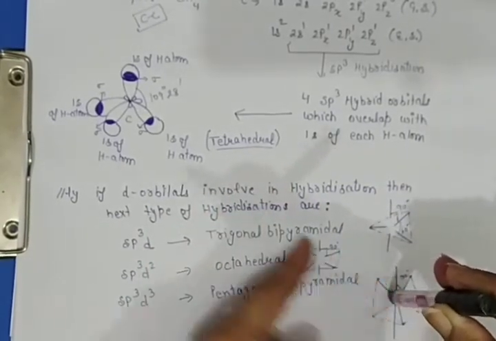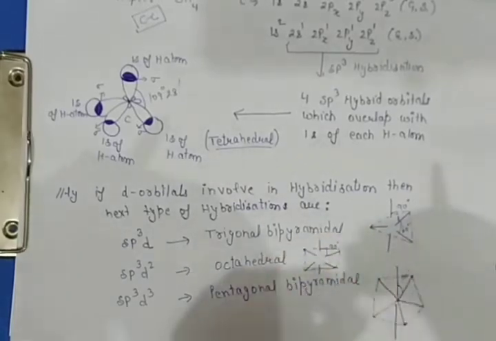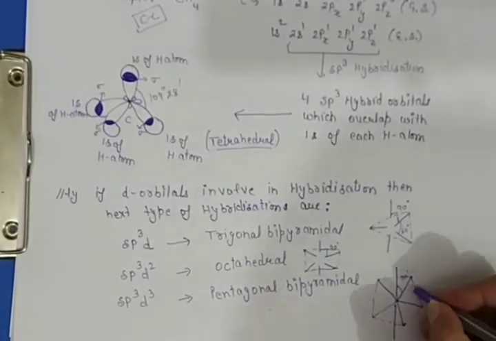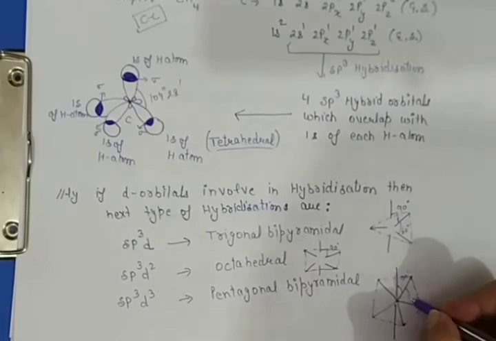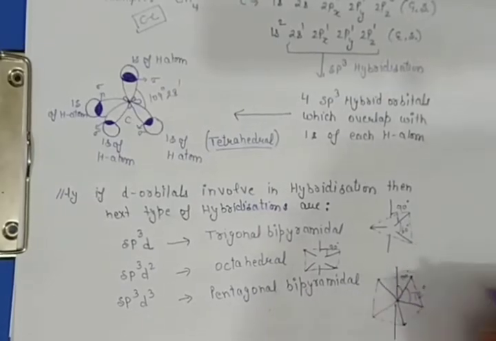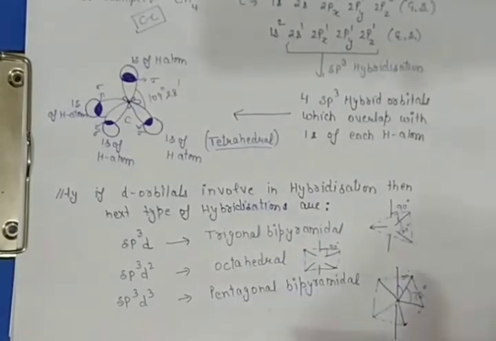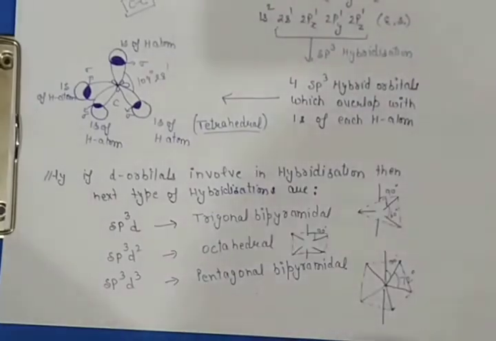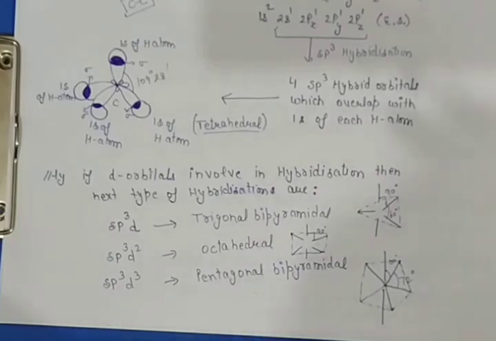So this angle is 90 degree, and the bonds present in the same plane are oriented at an angle of 72 degree. Okay, so these are the hybridizations. Next we study other examples in which the central atom also has lone pairs. For now it is sufficient.